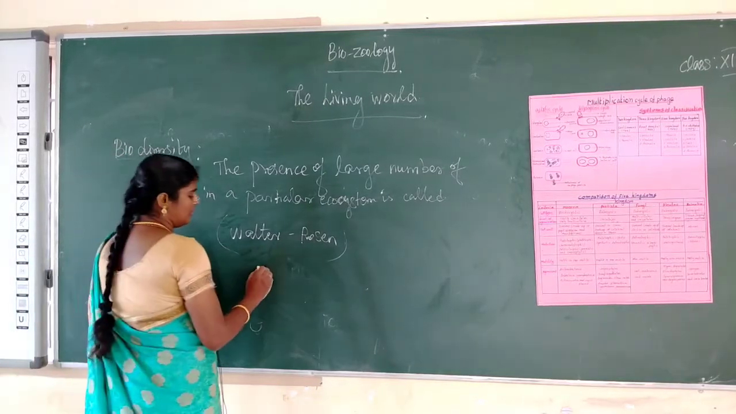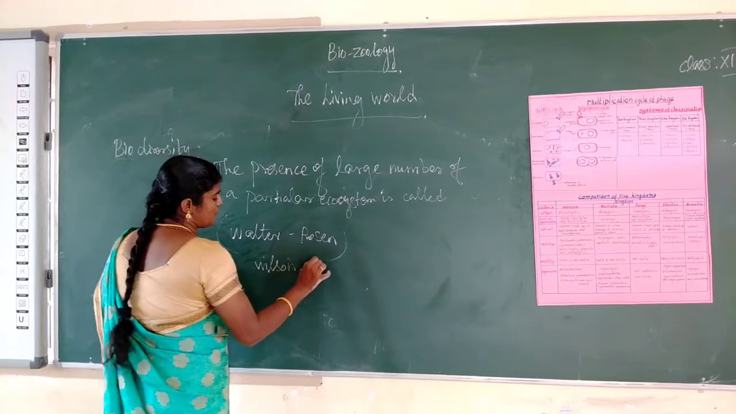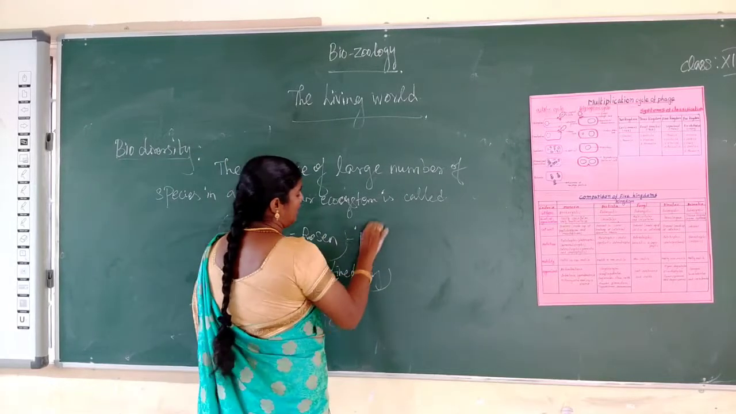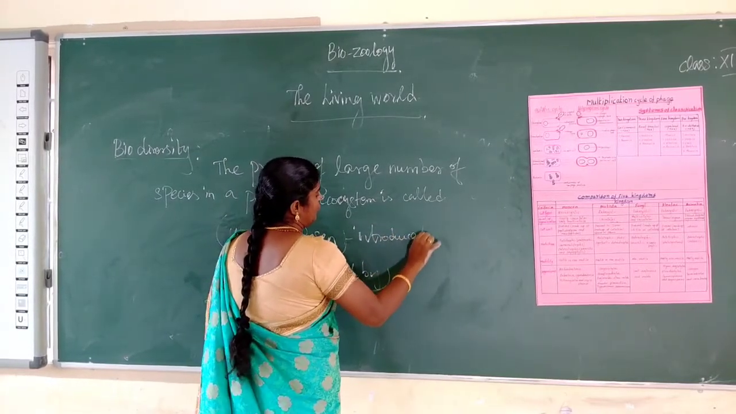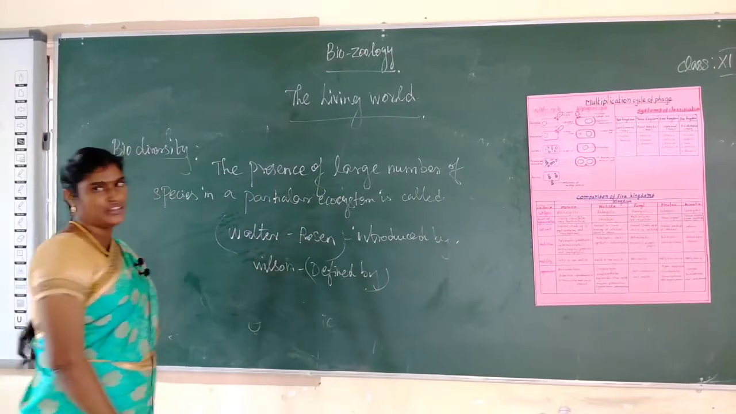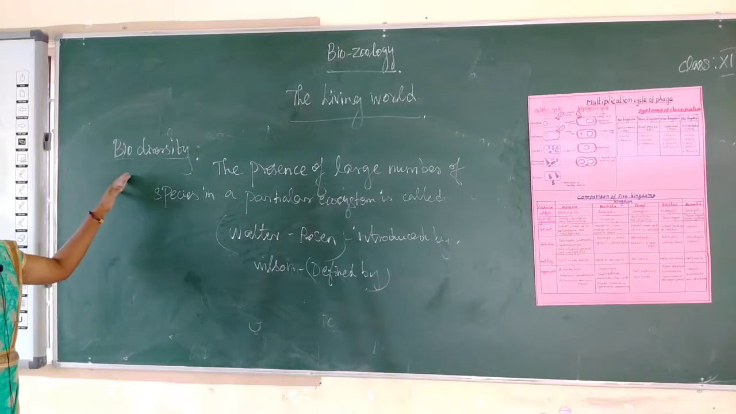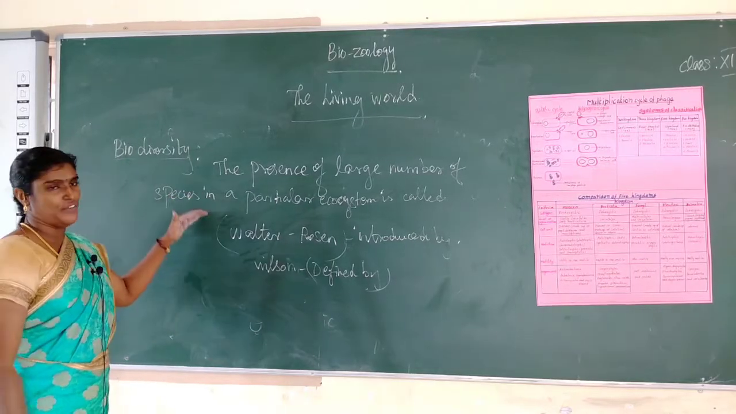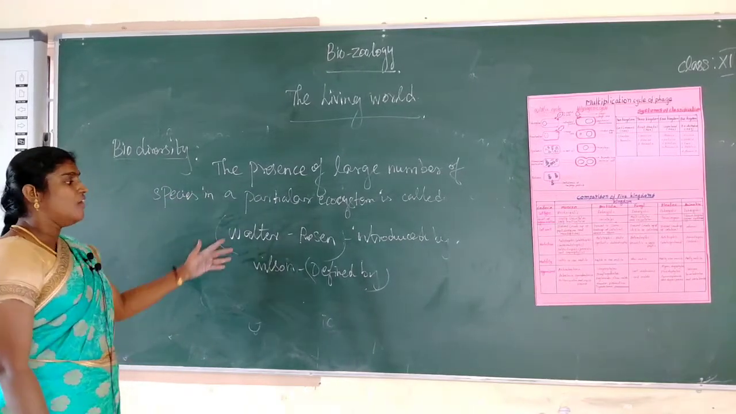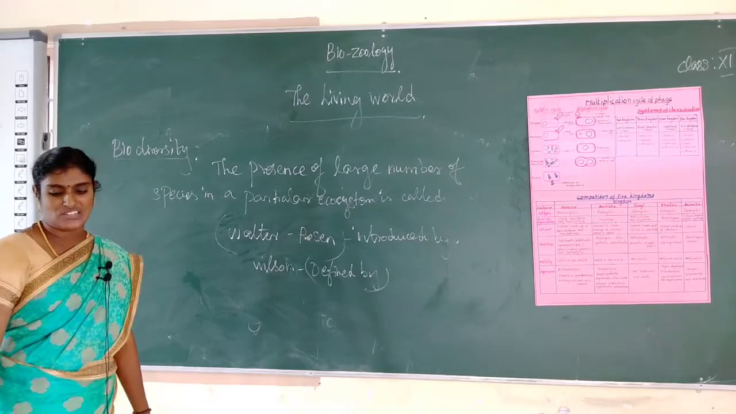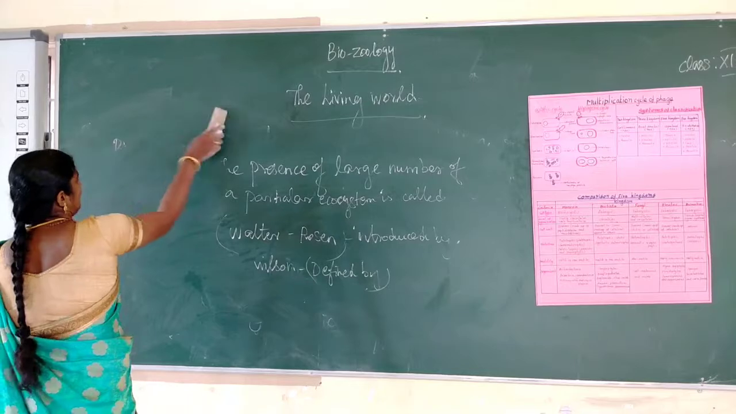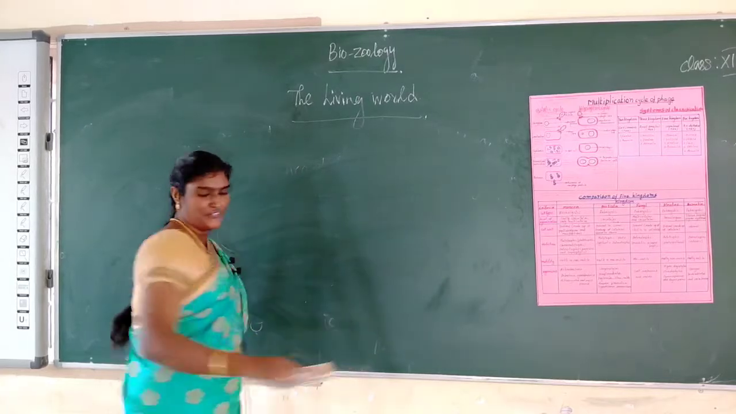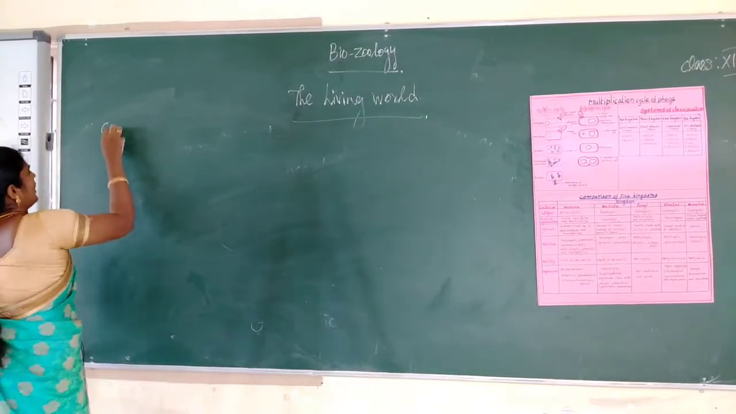Next, it is defined by Wilson. To recap, biodiversity means the presence of a large number of species in a particular ecosystem, first introduced by Walter Rosen and defined by the scientist Wilson. Next, classification. What is classification? Classification is a process.